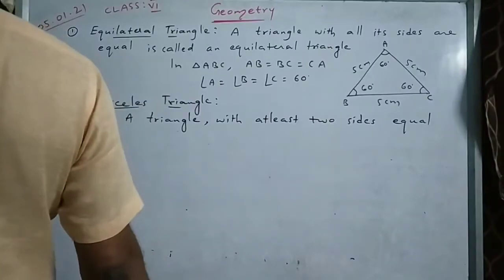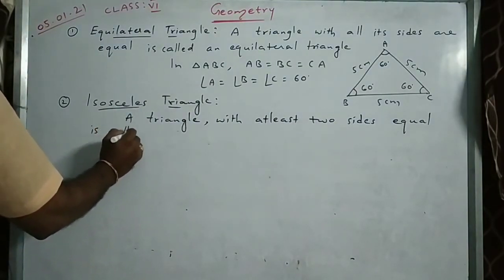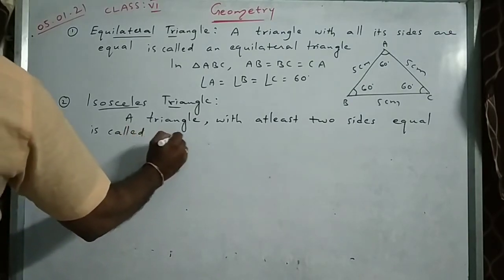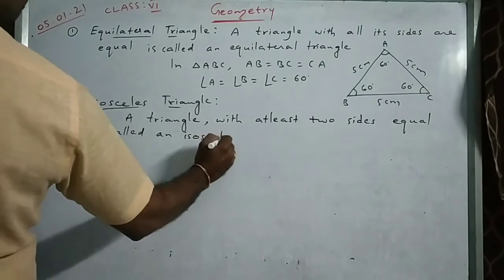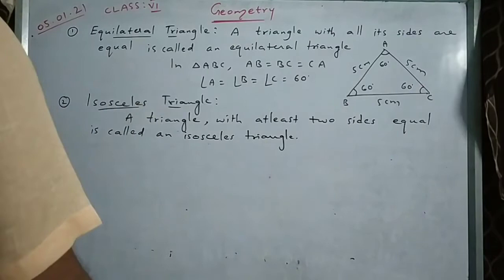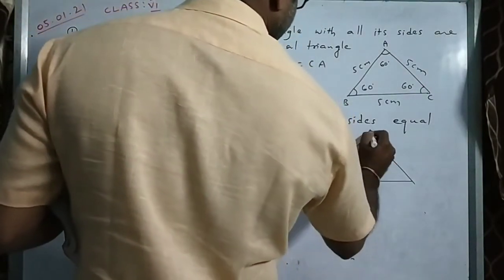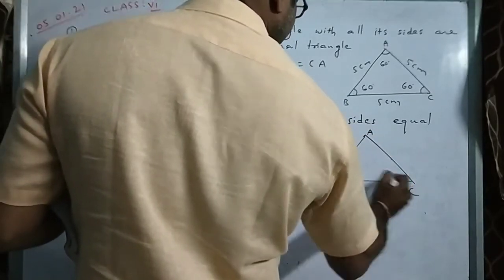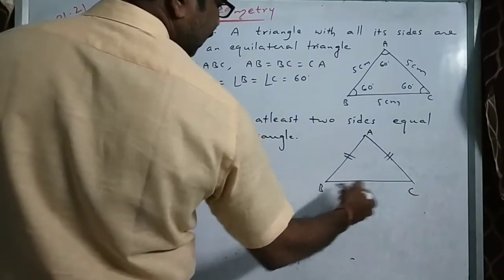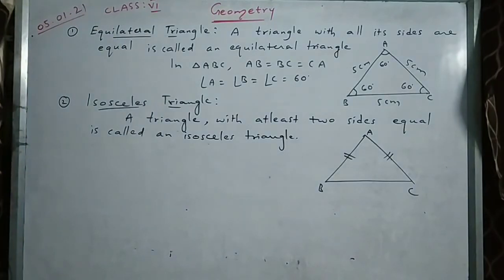A triangle with at least two sides equal is called an isosceles triangle. Isosceles triangle means any two sides are equal. For example, like this, A, B, C. I can take these two sides equal, or you can take these two sides equal, or any two sides equal. That is called an isosceles triangle, right?